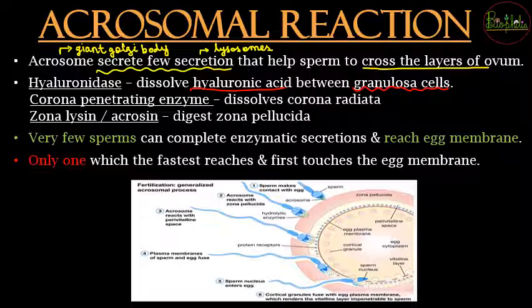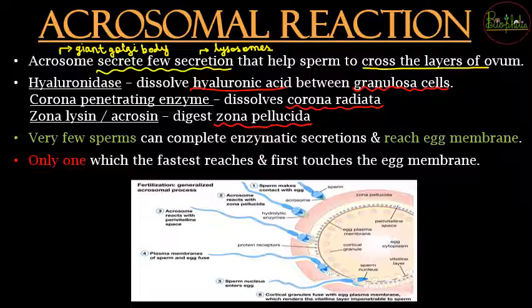Once that layer has been covered, then the corona penetrating enzyme is going to dissolve the corona radiata layer, and even after that there is going to be the zona pellucida that needs to be digested, and that is going to be because of the acrosin or the zona lysin. So when zona lysin or acrosin is released, the zona pellucida will be digested, and after that only a few sperms are going to be capable to perform all these reactions.